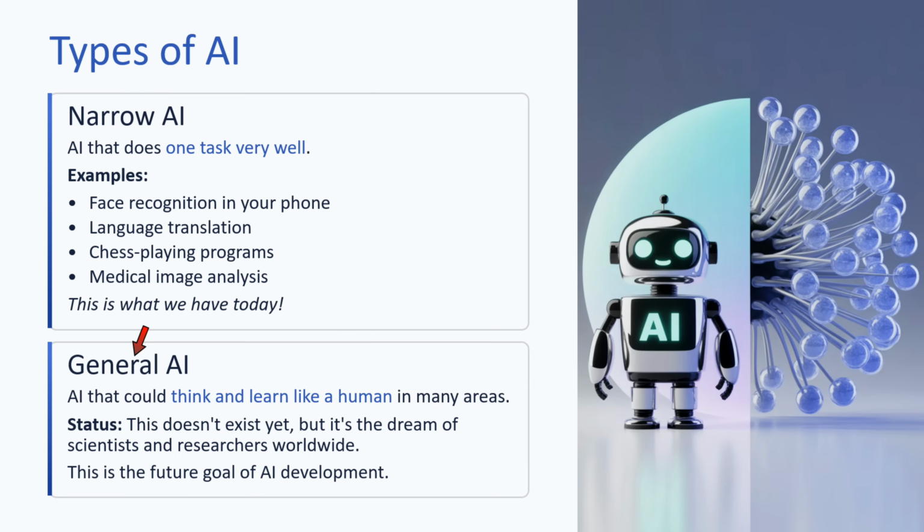Next one is general AI. AI that could think and learn like a human in many areas. Status of this one is that it does not exist yet, but it is a dream of scientists and researchers worldwide. This is the future goal of AI development.